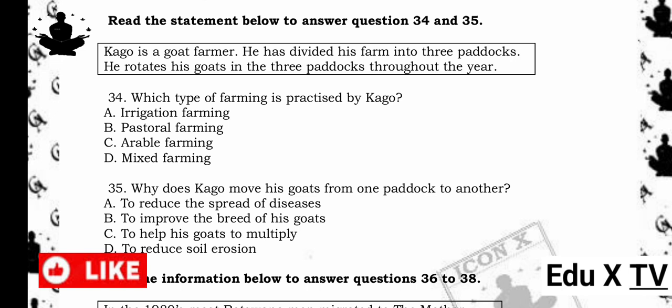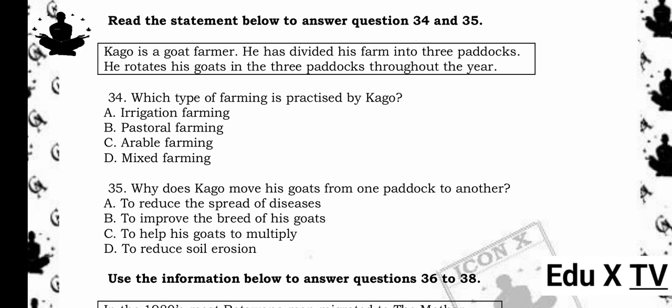The answer is B. Pastoral farming. Reason being, Kago is raising goats, which is a form of pastoral farming, the rearing of animals for food, trade, or other purposes. Since there is no mention of crop growing, this is not mixed or arable farming.